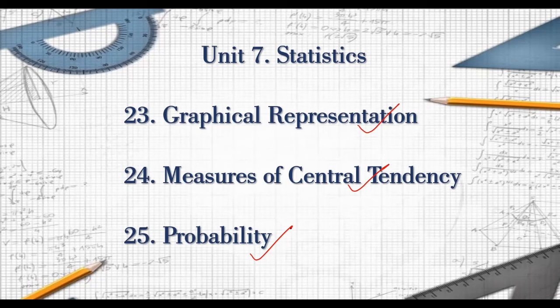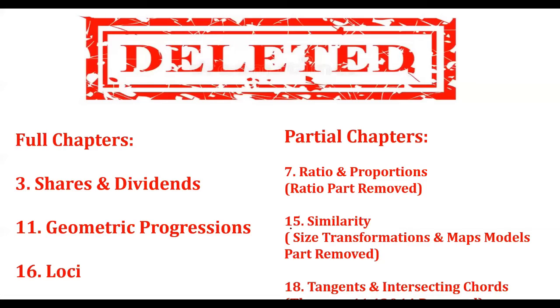So now let us quickly, in a nutshell, see what all parts are deleted. 3 full chapters have been deleted. Shares and dividends, chapter number 3. Then we have chapter number 11, geometric progressions, and chapter number 16, loci. All 3 chapters are fully deleted.